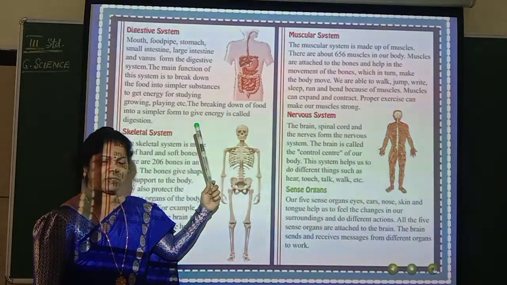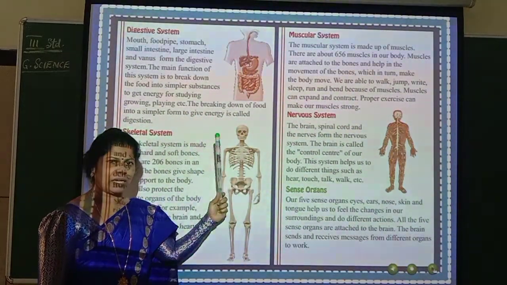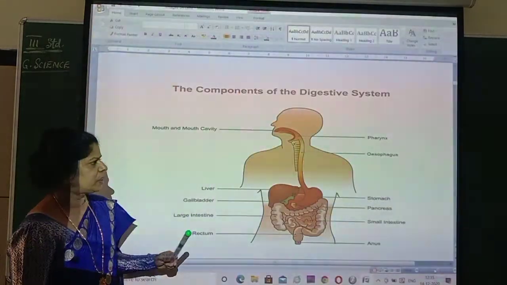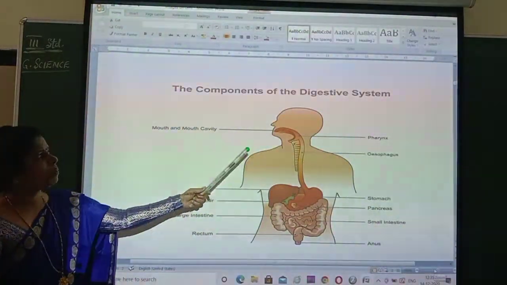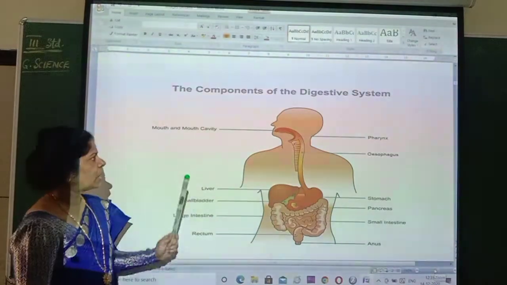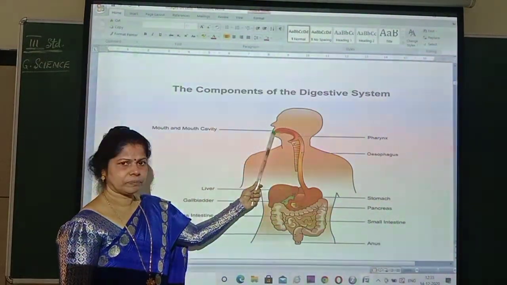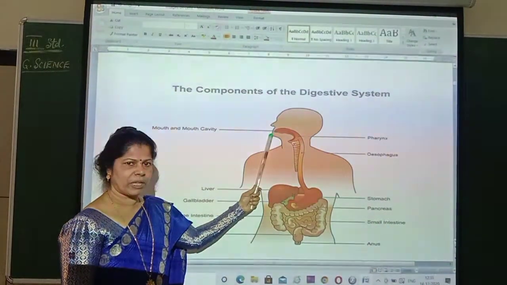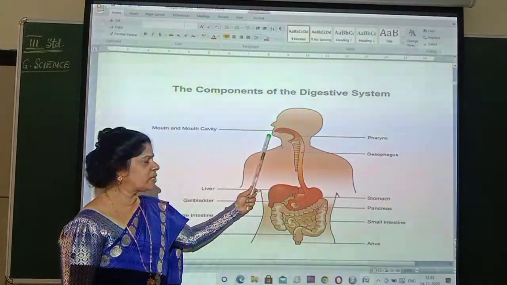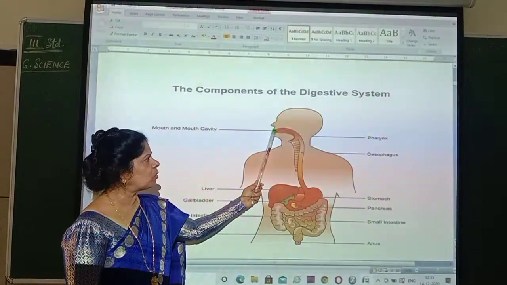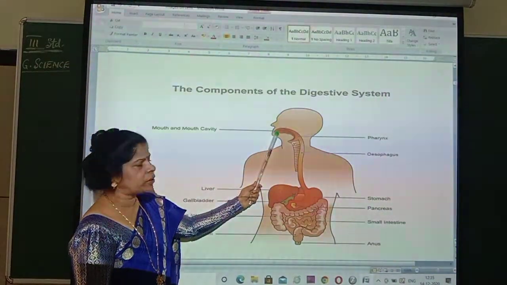All the body activities if you want to carry out, for playing, running, all those things you require energy. So this is about the components of the digestive system. Now observe here, children. So you can see the mouth here. Isn't it? So you eat food with the help of your mouth only. Yes. So you put the food into the mouth. So when you put food into the mouth, what happens?